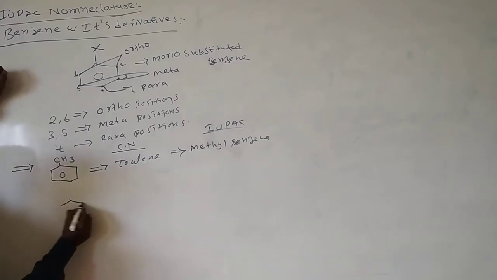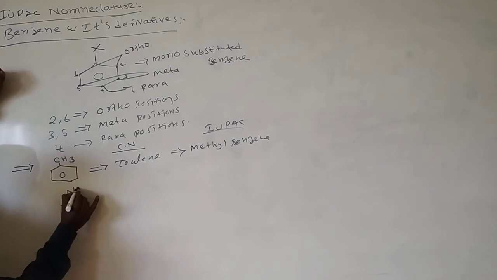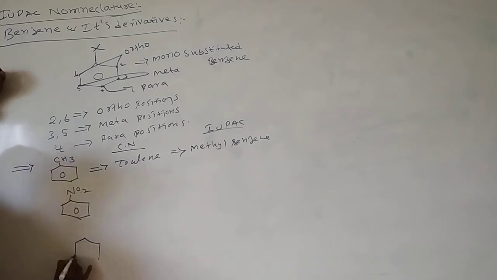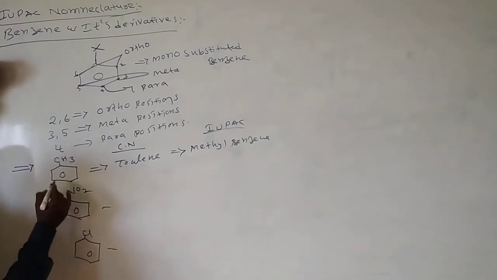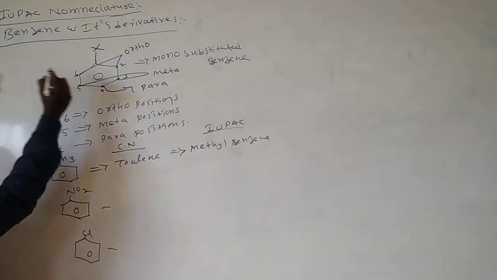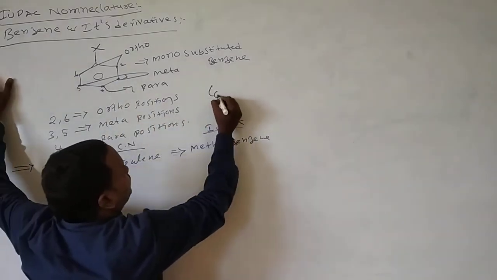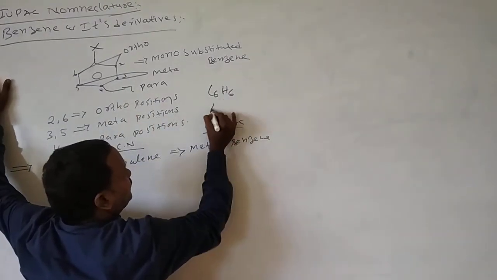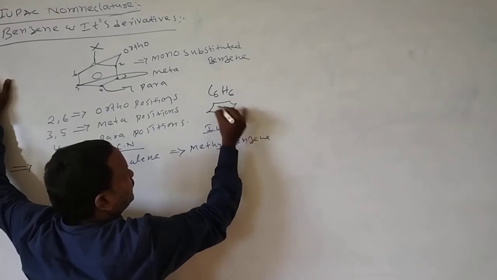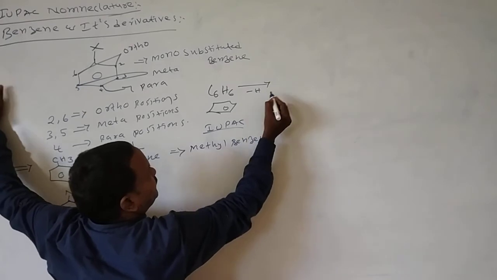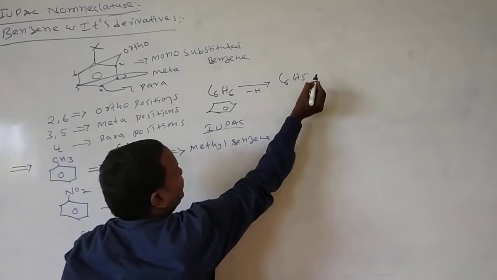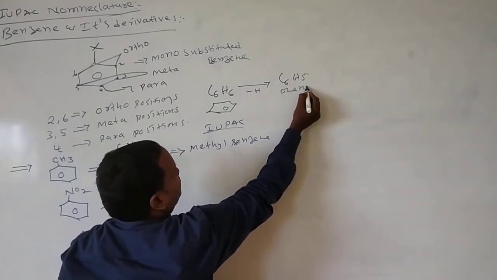Here I am taking NO2 and chlorine. The benzene formula is C6H6. When we remove one hydrogen from C6H6, we get C6H5. This we call the phenyl group.